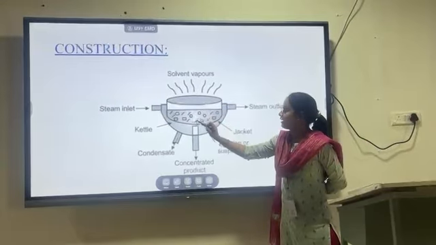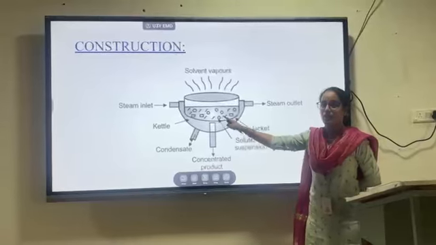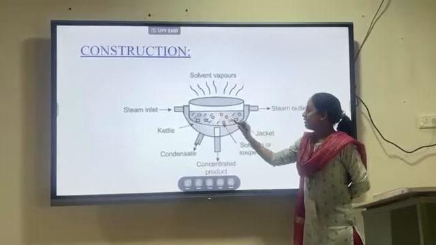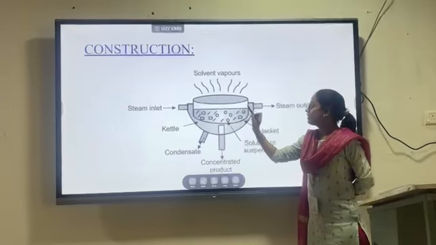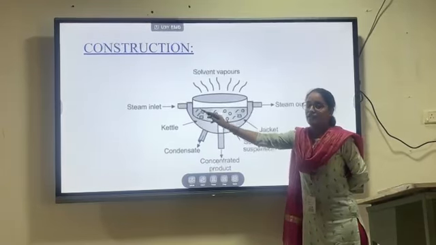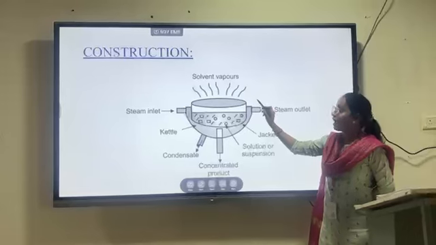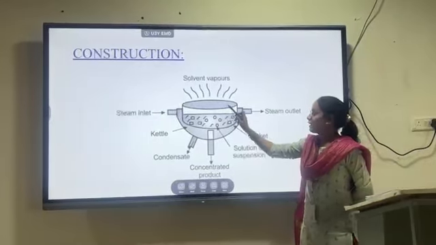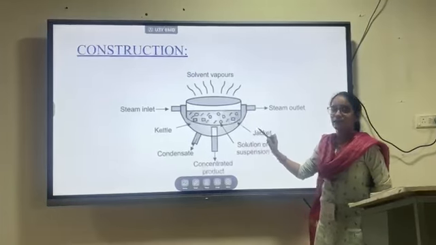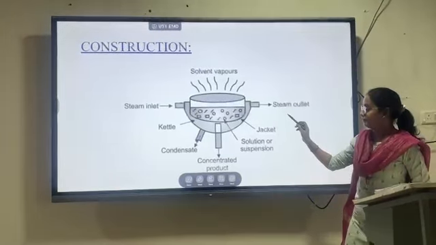The steam jacketed kettle consists of a hemispherical shaped pan. This is the kettle, a hemispherical shaped kettle, and this kettle is covered by the jacket. This kettle is made up of the metal iron, and this jacket is made up of the metal copper.